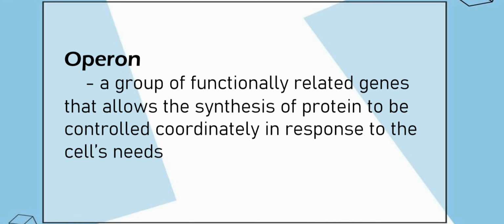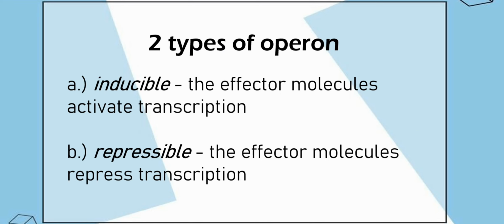So what is an operon? An operon is a group of functionally related genes that allows the synthesis of protein to be controlled coordinately in response to the cell's needs. There are two types of operon, an inducible operon and a repressible operon.